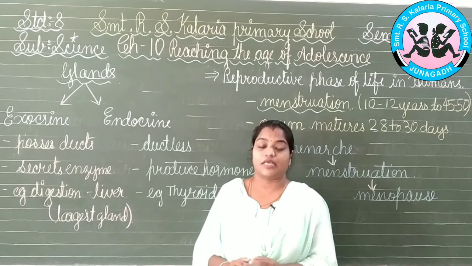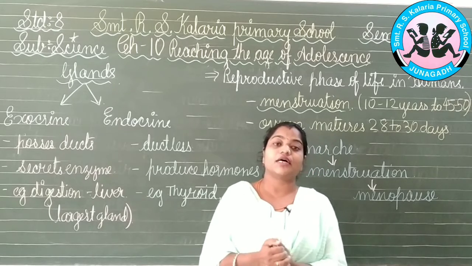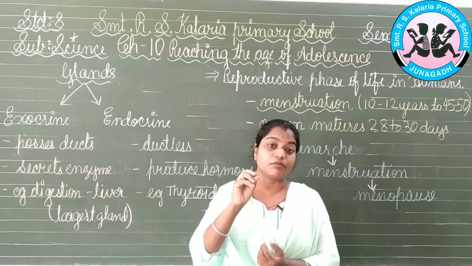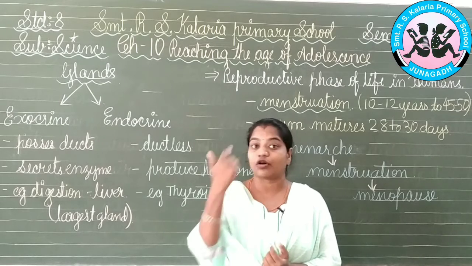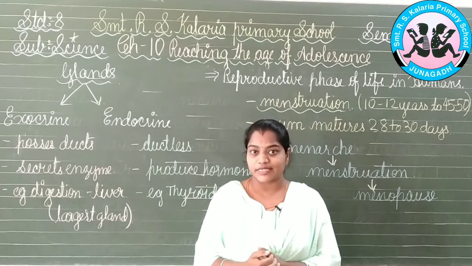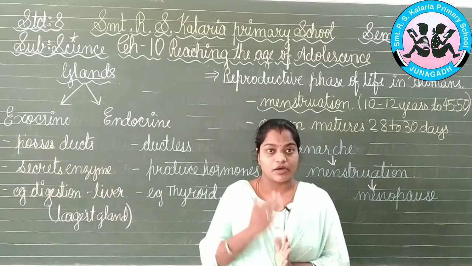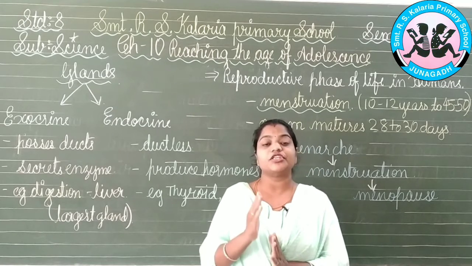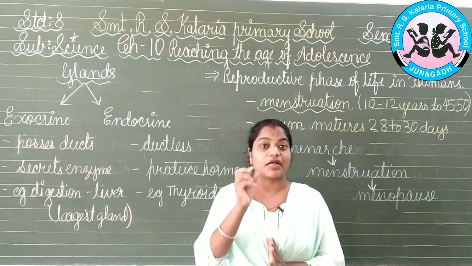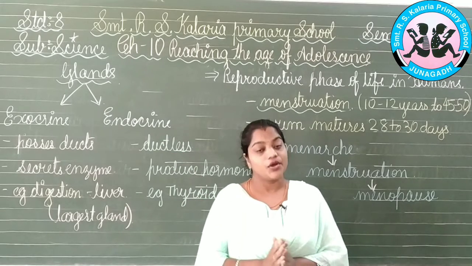They will be producing the hormones and mixing these hormones directly into the blood. So, we know that the blood is going to revolve in the whole of the body structure, isn't it? Every body portion will be having the blood supply from the heart. So, what will happen? The hormones which are produced will be reaching the target site by the blood. Understand? This is how these endocrine glands will be working.